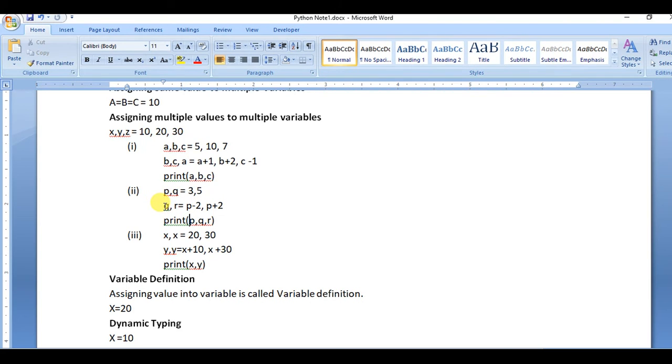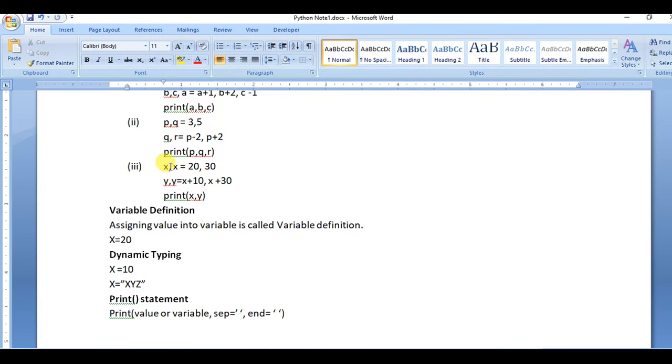Okay, and the q is 1, and this r is p plus 3, the 3 plus 1 is 5. Okay, next is x. The same variable x is used in this expression, x and x. So first the 20 will be assigned into this x, and then 30 will be assigned into this x. So in the first assignment the value of x is 20, in the next assignment the value will be replaced with 30. So now the value of x is 30.